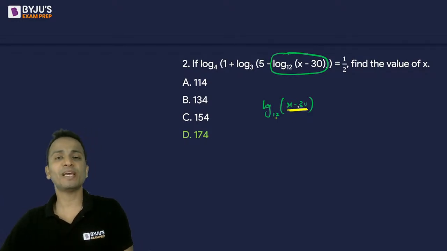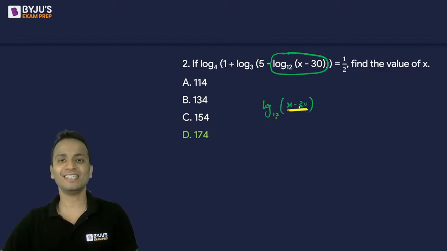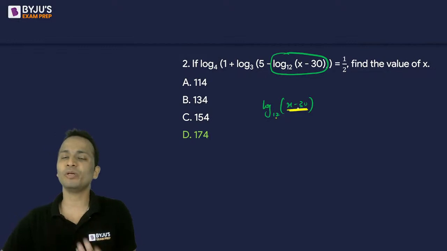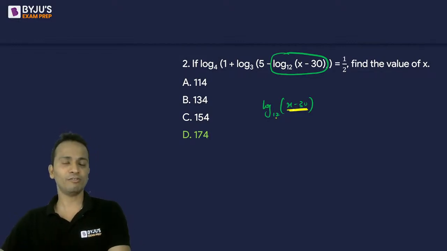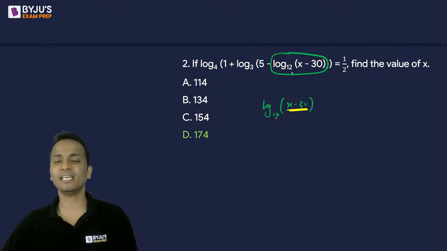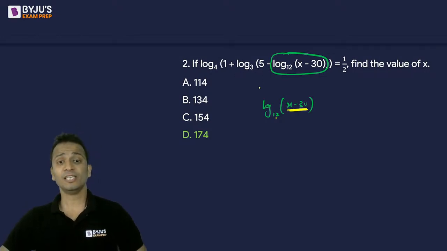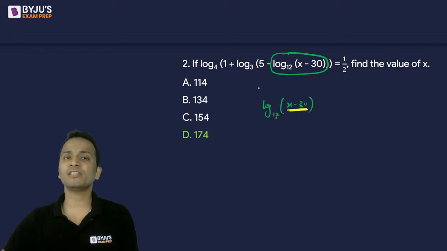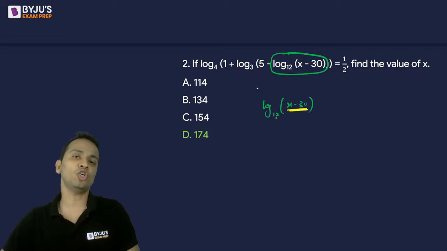Then only you'll be able to get an integral answer. So if the value of x minus 30 is 12 or any power of 12, then we'll be able to proceed and we'll be getting integral values on the left hand side. So this is one of the ways using which you can shortlist the options.